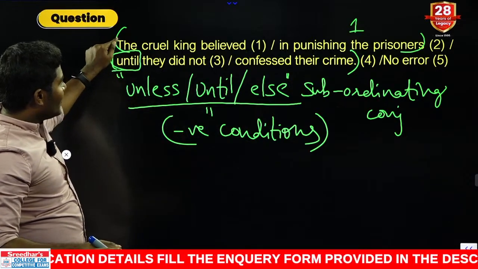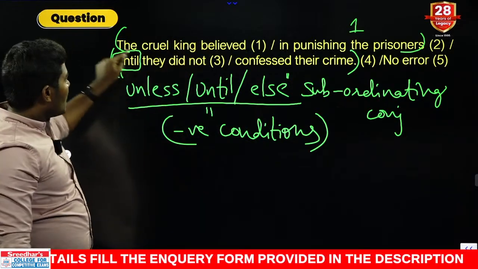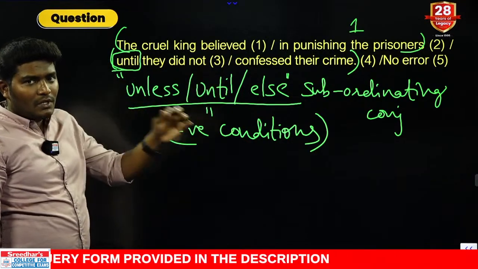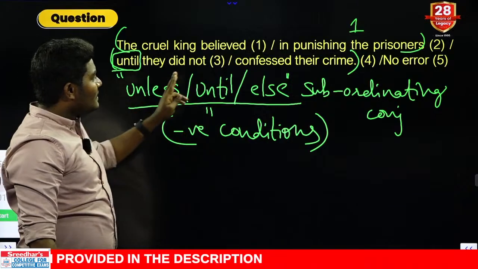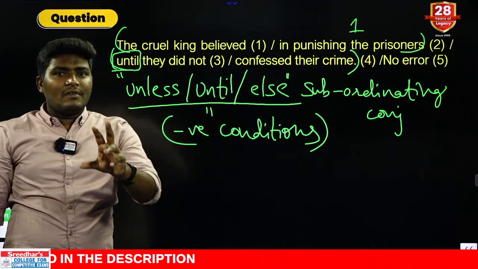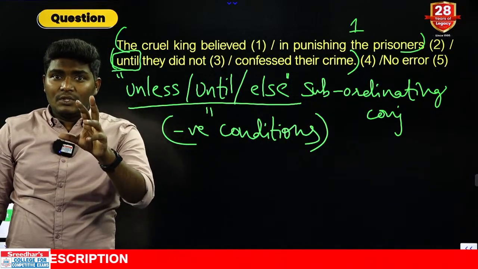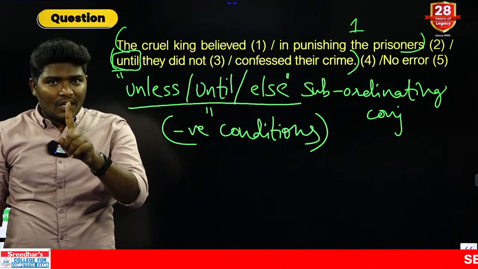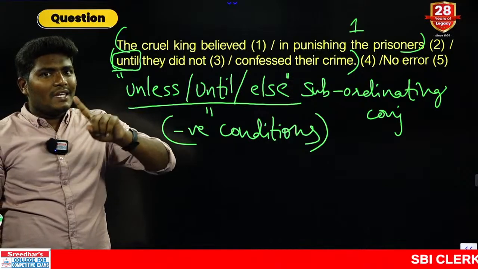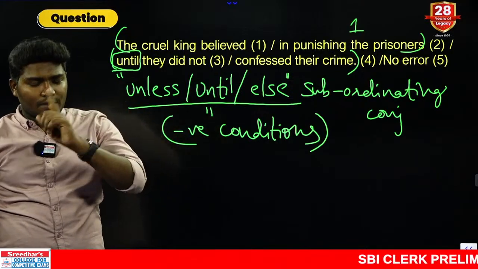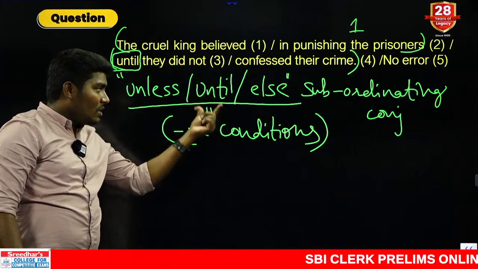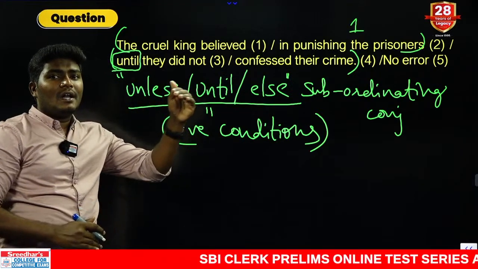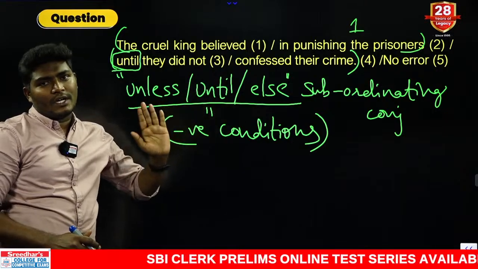If at all until is in the beginning clause, I am referring to the beginning clause. If until is in the second clause, I am referring to the second clause. Here it is in the second clause. Now listen very carefully. Wherever or in whichever clause the words unless, until or else are used, either in the first one or in the second one, that particular clause should not have any negative or semi-negative words. These words are already negative conditions. That is the reason we should not repeat the negative or semi-negative words in this context.